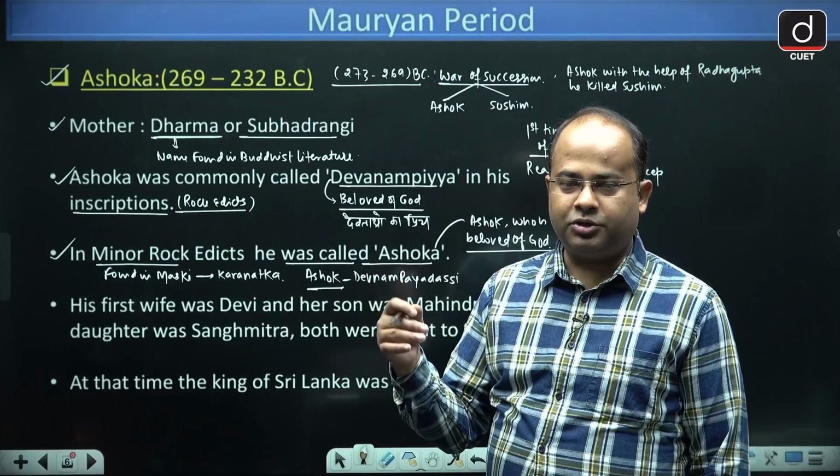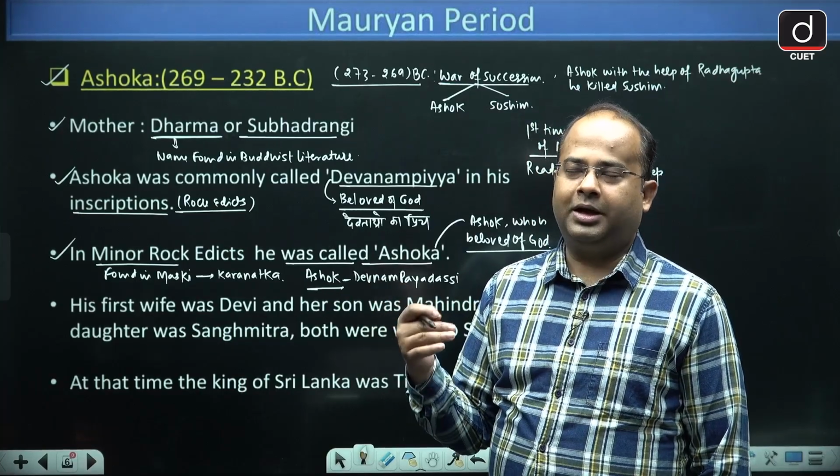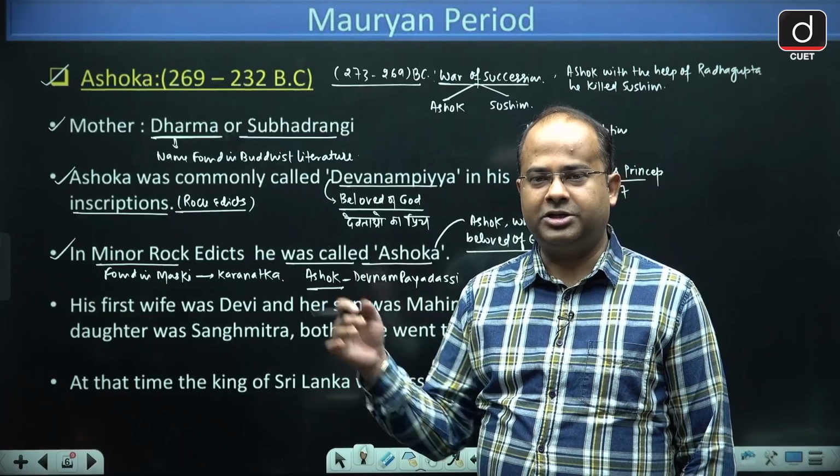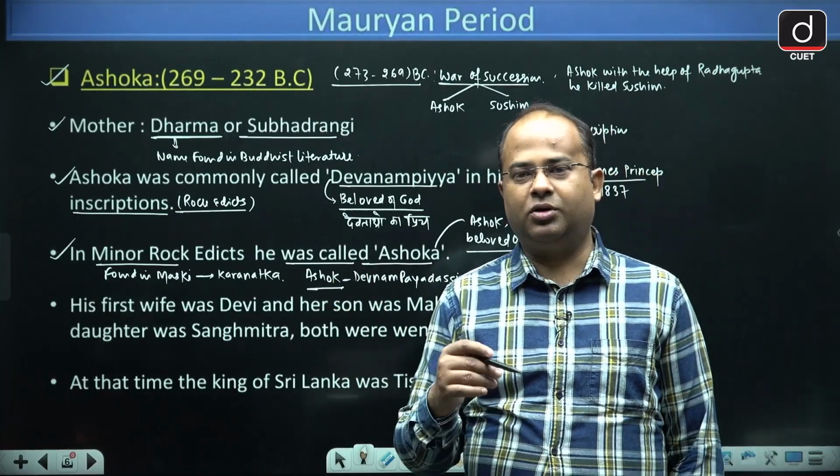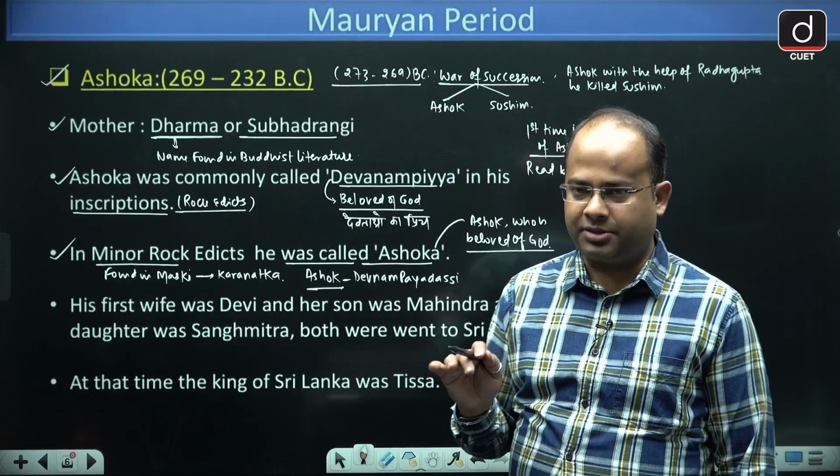He read the inscription that was in Prakrit language and Brahmi script.